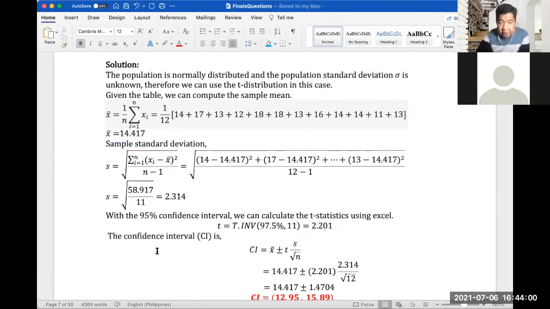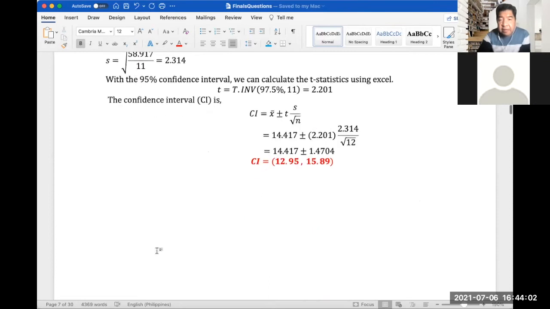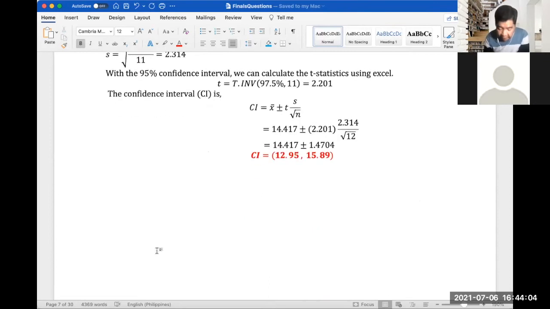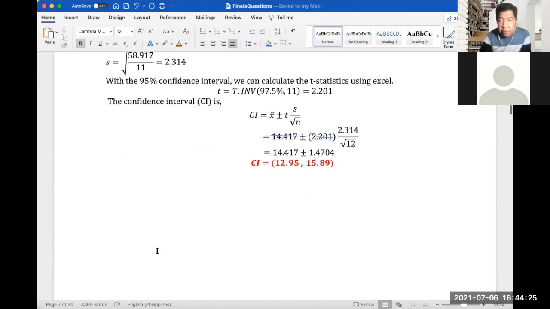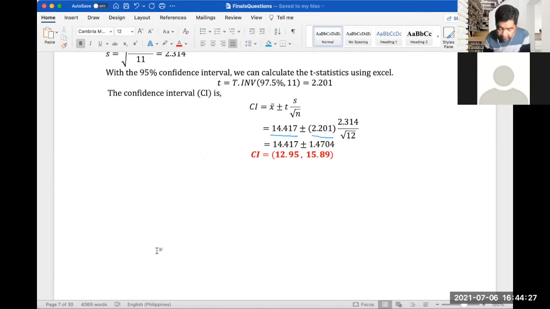So let me just scroll it up. So we know that our sample mean is 14.407 and we have already computed our t statistic, which is 2.201, and of course the sample standard deviation at 2.314, and our n is 12 here.